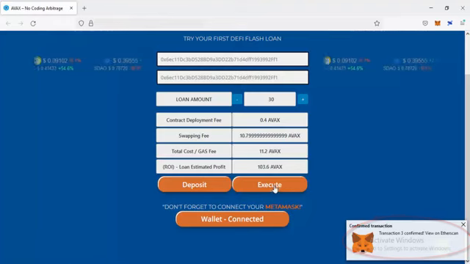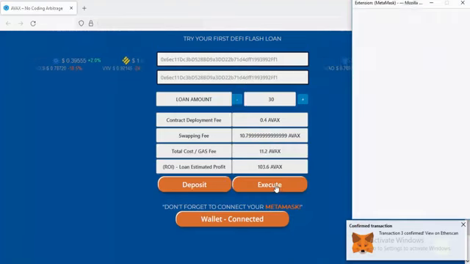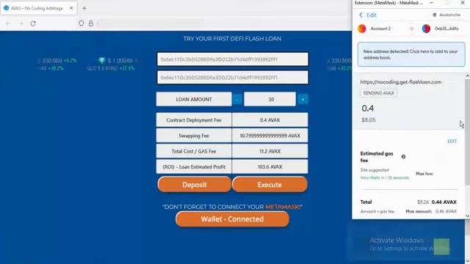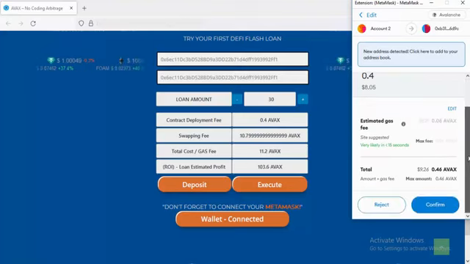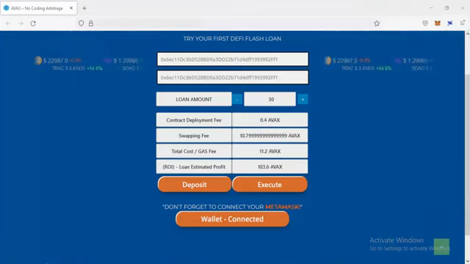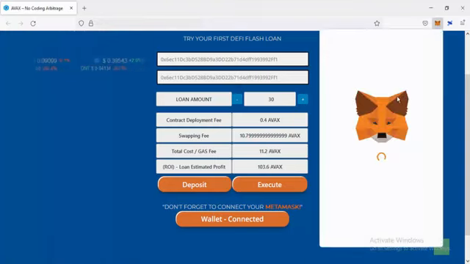Then the next step is to click Execute. Then wait until the notification shows up, and click Confirm. Now after this is done, the next step is to click your MetaMask icon and check if your flash loan is successful.